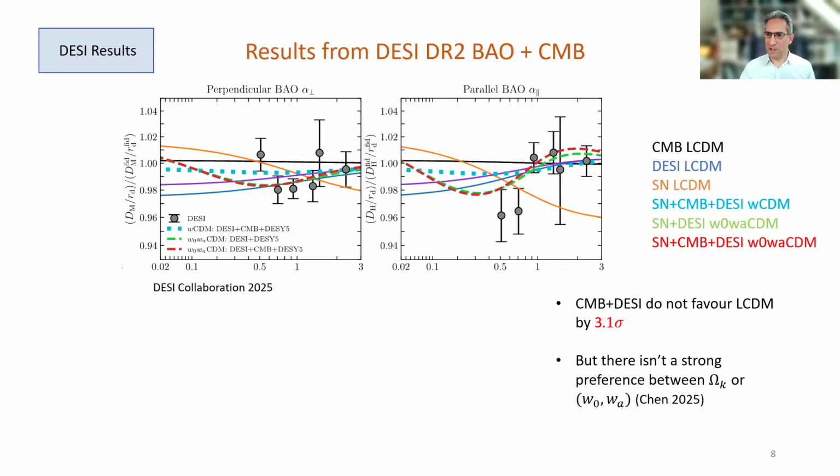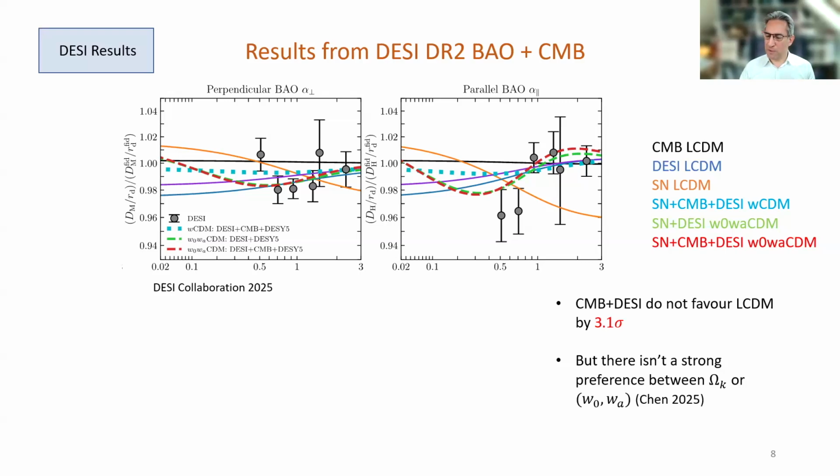Now, moving on to DESI, which, as many of you will know, released its data release 2 this year. If we just look at those BAO, which are here as the dark grey points in the upper panels, and we add the CMB data to that, but we do not yet include any supernova data, we can see, because the horizontal black line corresponds to the Planck lambda CDM solution, that the data points are not particularly consistent with Planck.